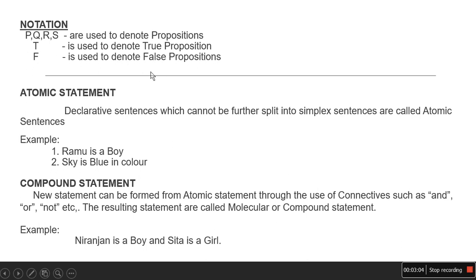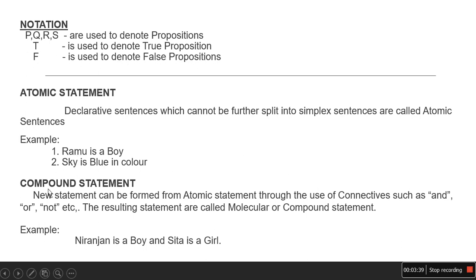Before entering into the concept you should know some statement types. First, the atomic statement: any declarative sentence which cannot be further split into simpler sentences is called an atomic sentence. If we are not able to split a sentence, then it comes under atomic statements. For example, take Ramu is a boy. If we split this sentence we won't get any meaning, right? So Ramu is a boy is an atomic statement.